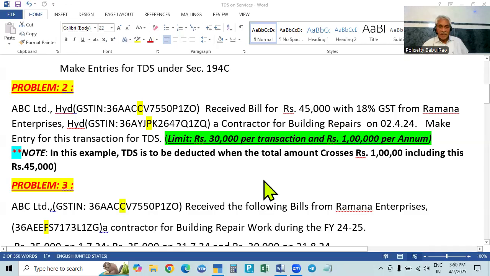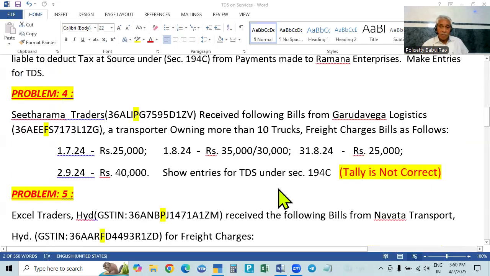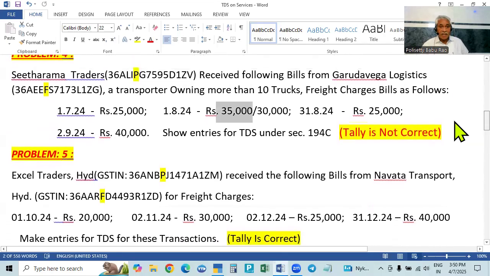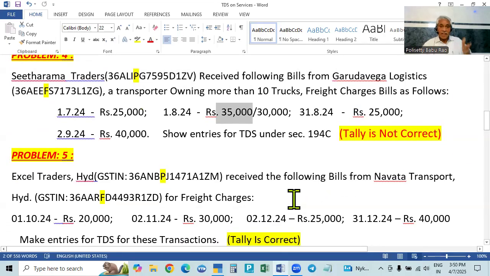Now, about the transporter, I have taken two problems, and the two problems are similar, but there is a difference that I will tell you. So here, we will take up the fifth problem. The fourth problem, you try with two amounts, I will tell you. Everything is the same with a little difference.